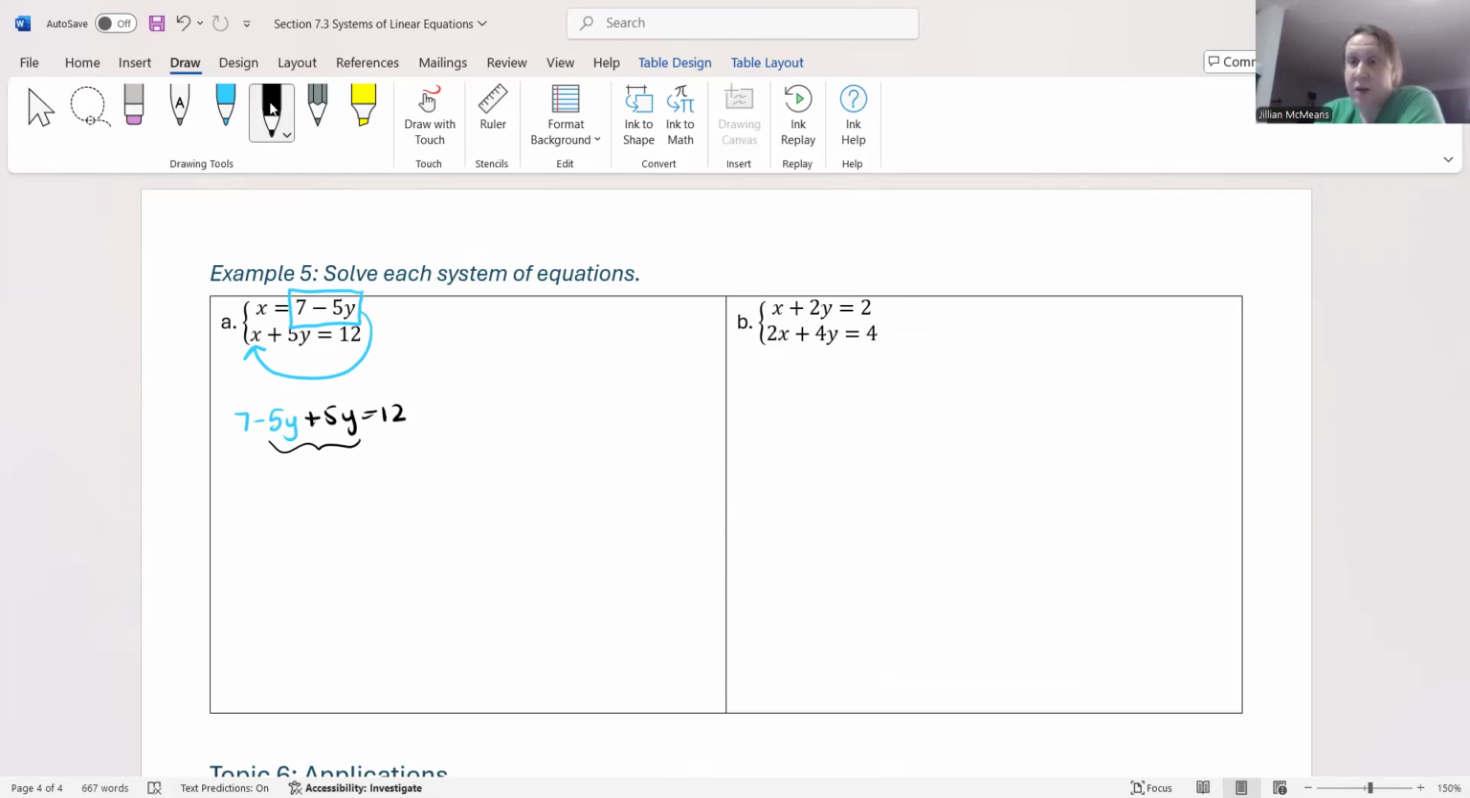Now, just keep in mind, we get lazy as mathematicians and we're like, oh, it cancels. You have to understand that things either cancel because when we add them, they become 0, or when we divide them, they become 1. So in this case, I'm left with 7 plus 0 equals 12. Well, 7 plus 0 is 7. And unfortunately, 7 does not equal 12. This is a false statement.